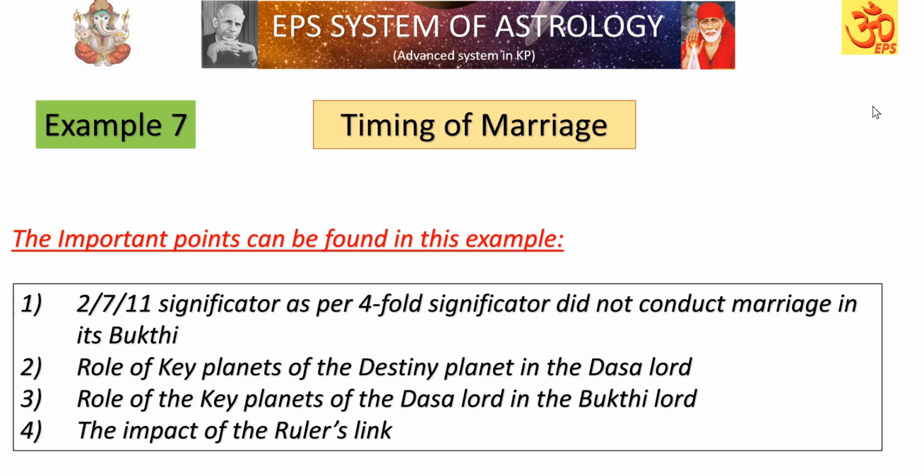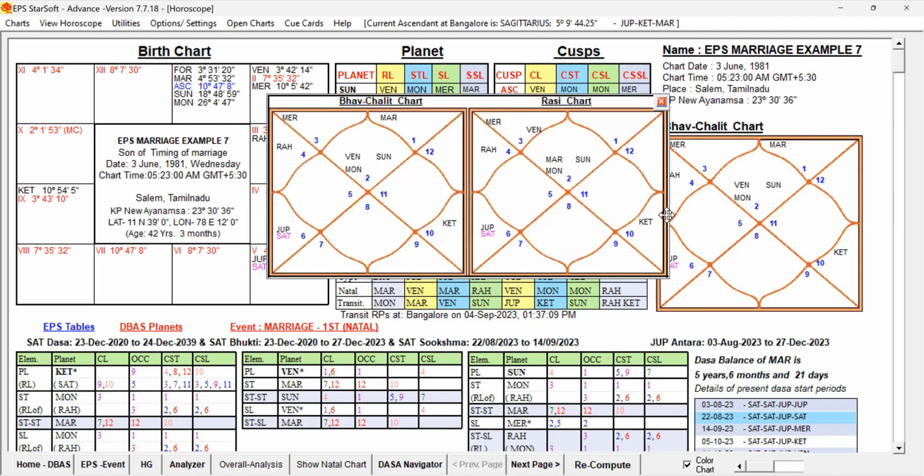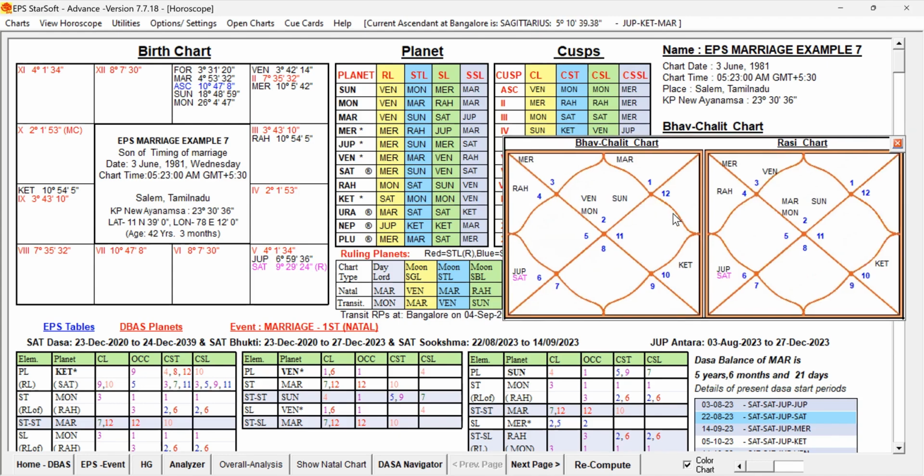Let us check the chart now. This is the birth chart of the male we are going to study. Let us have a general study on the birth chart, on whether the 7th house and 7th lord are afflicted or supportively present in the natal chart.